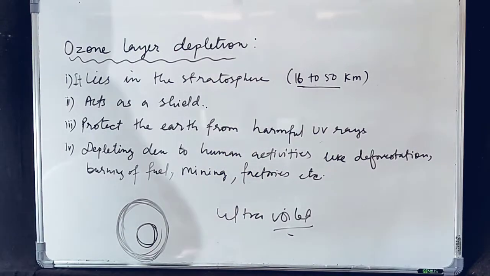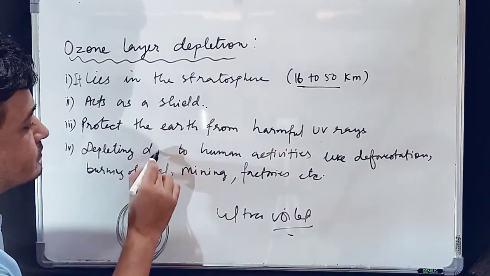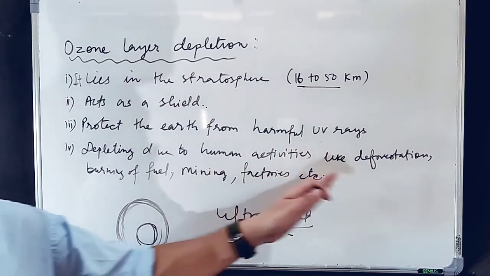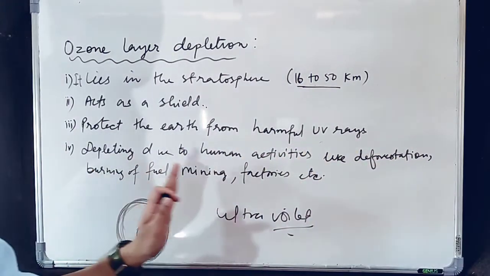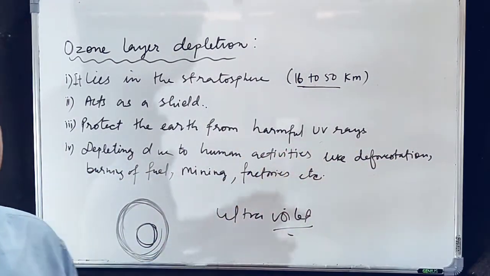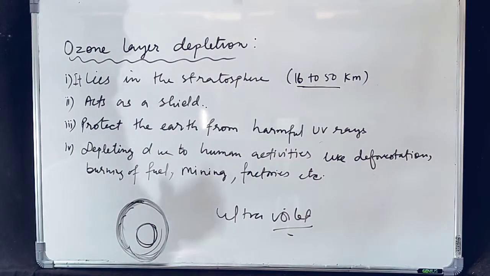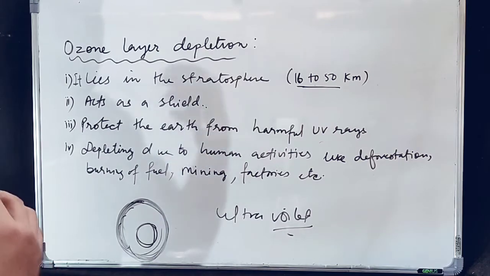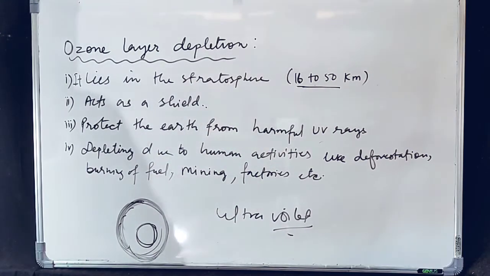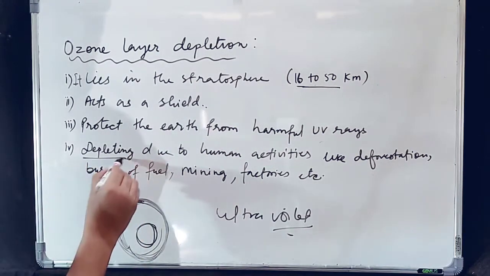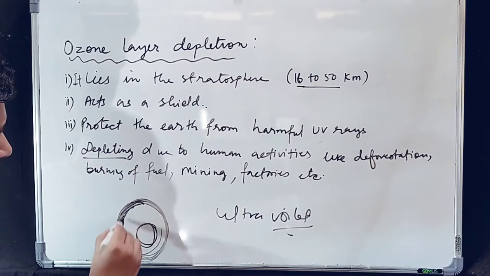The ozone layer is depleting due to human activities like deforestation, burning of fuel, mining, factories, etc. These days, due to development in science and technology and various human activities, this ozone layer is depleting. Depleting means here getting thinner.